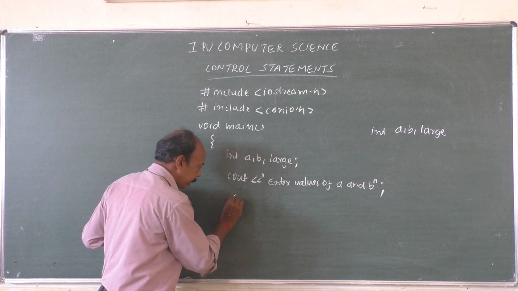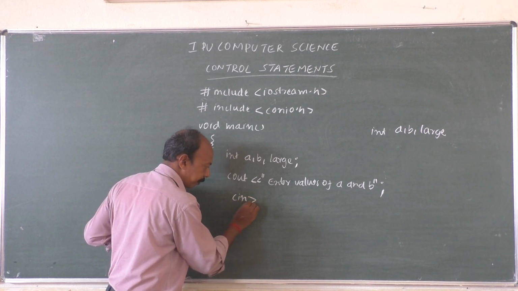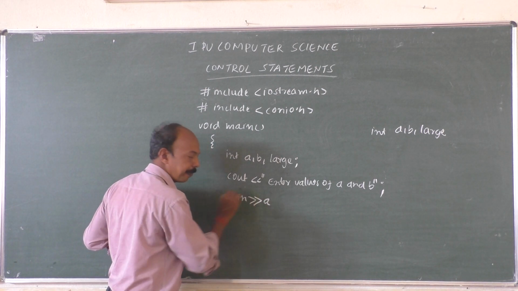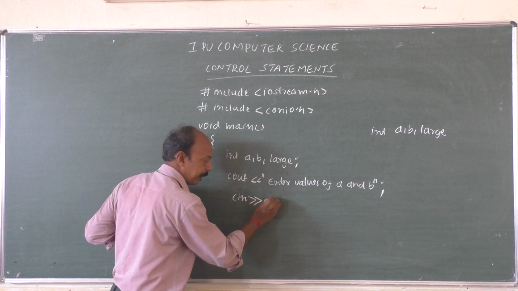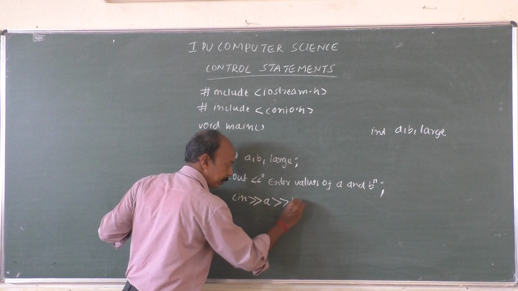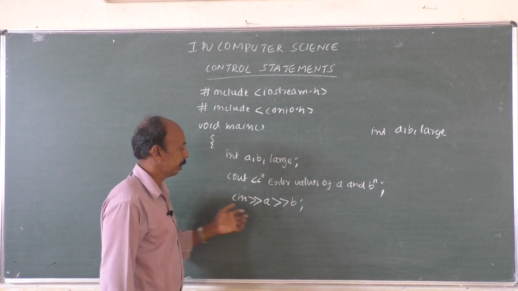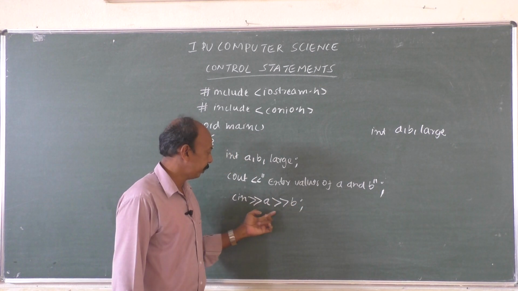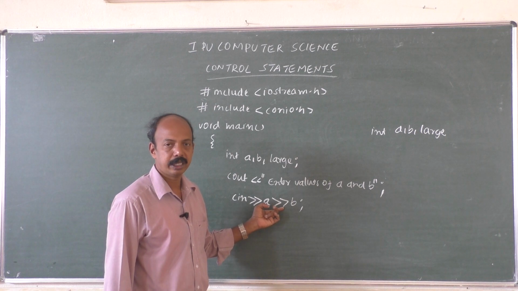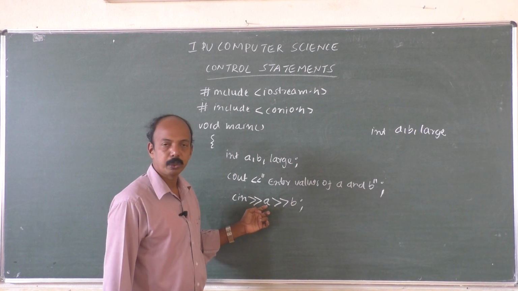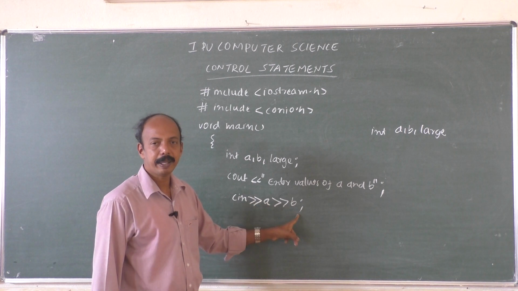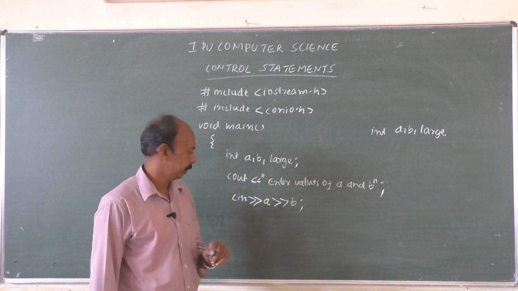That's why we have to write cin >> A. One more variable is there, so immediately we can't write it. We have to write this particular symbol. Wherever we have more than one variable, we need to include this particular symbol using the cin statement. Now what will happen? We are going to input two values, A and B. Now go for the calculation.